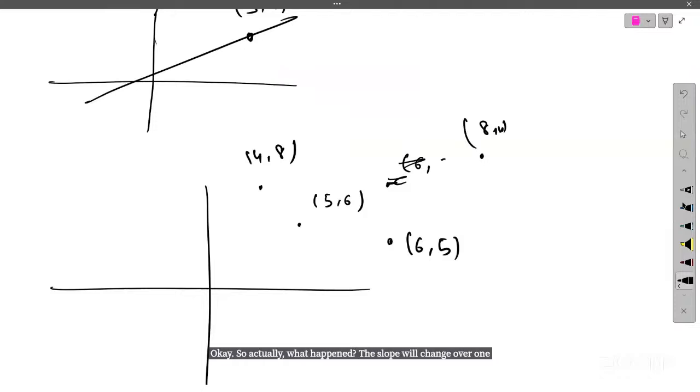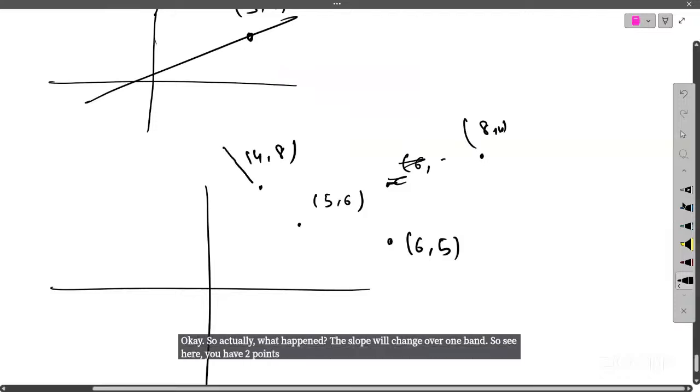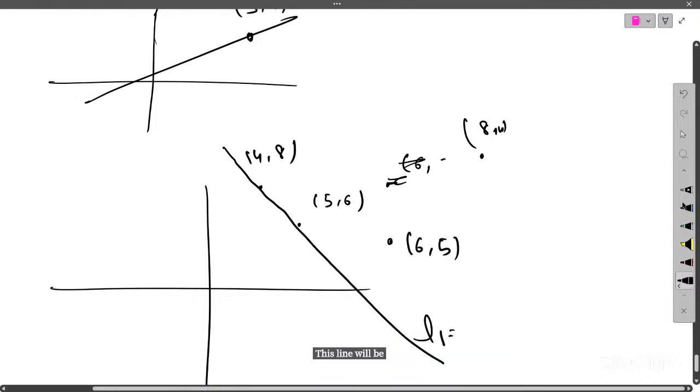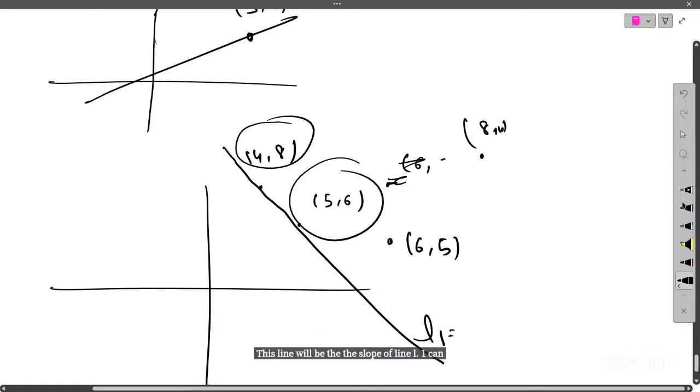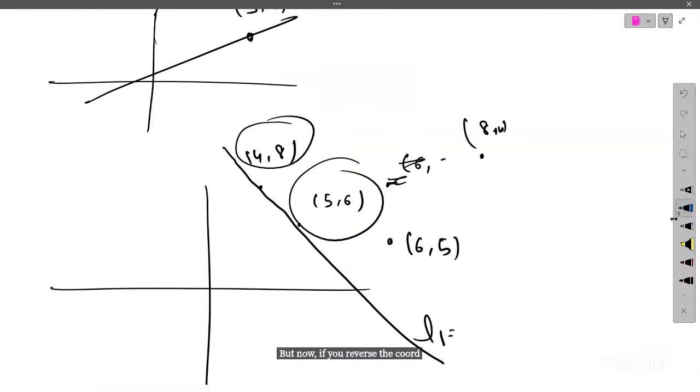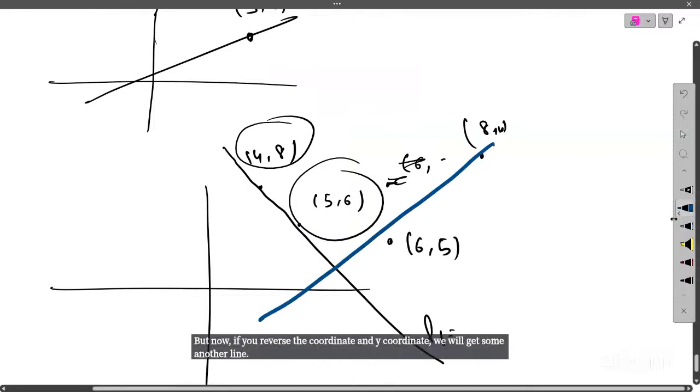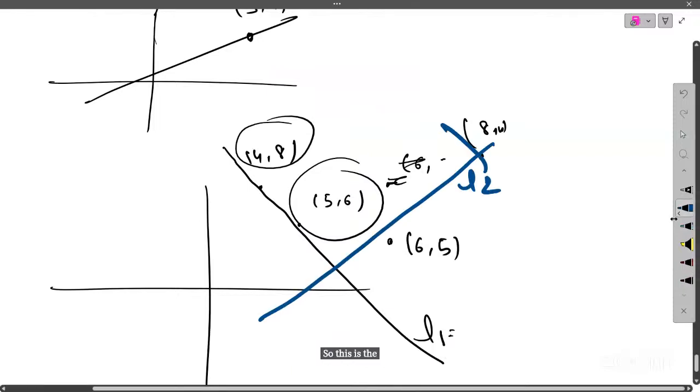See, here you have 2 points, so you can make a line here, right? This line will be L1. So the slope of line L1 can be calculated via these 2 points. But now if you reverse the x coordinate and y coordinate, you will get another line. This is the line L2, and the slope of this line will be 1 by the slope of line L1.